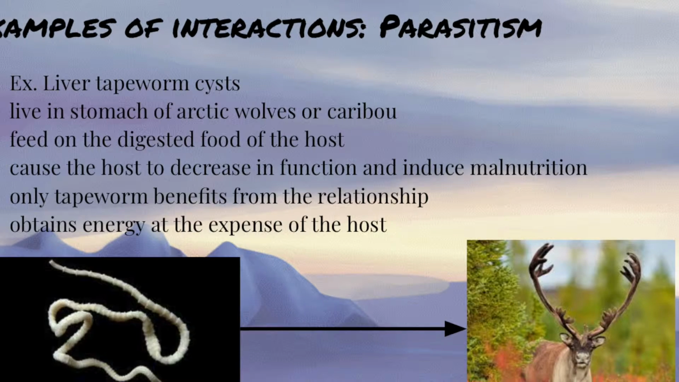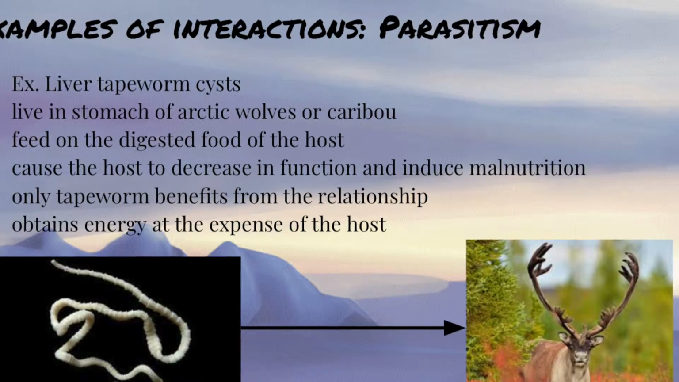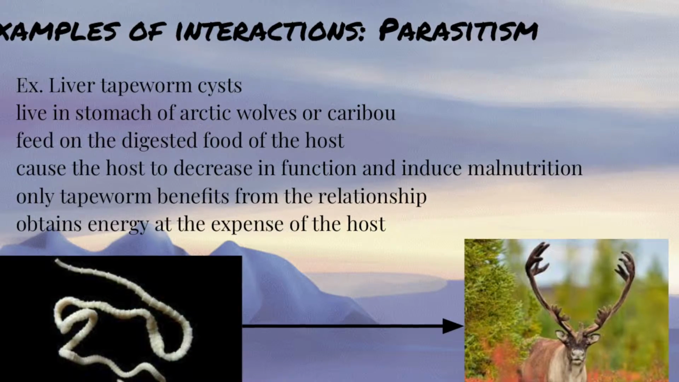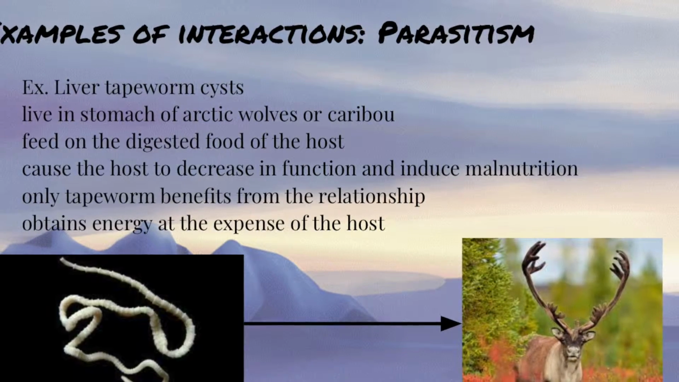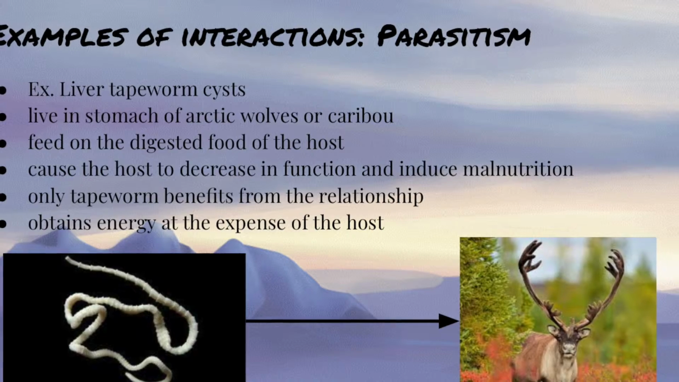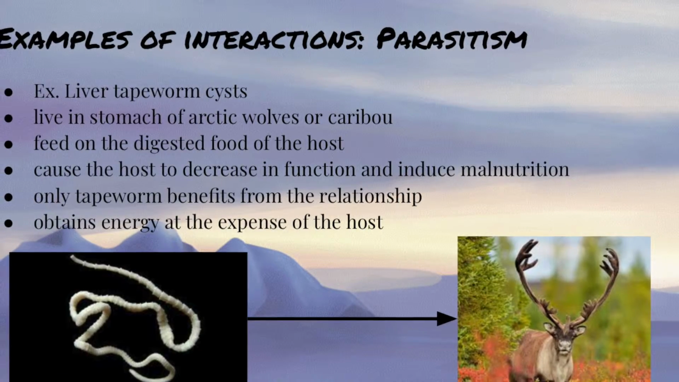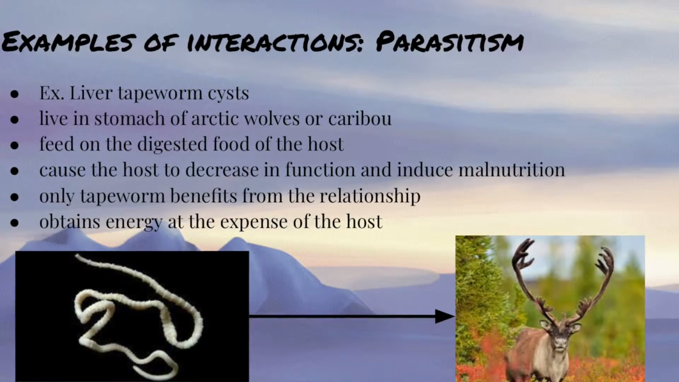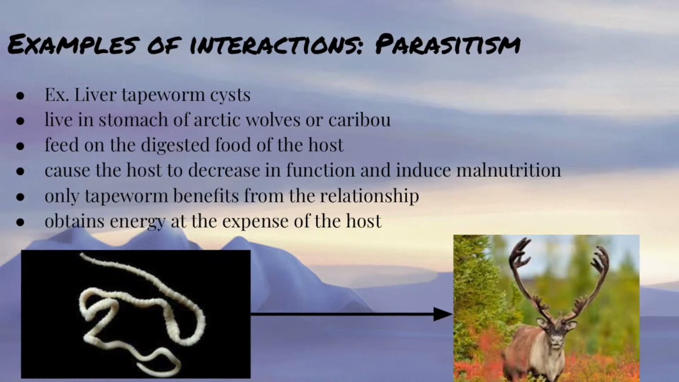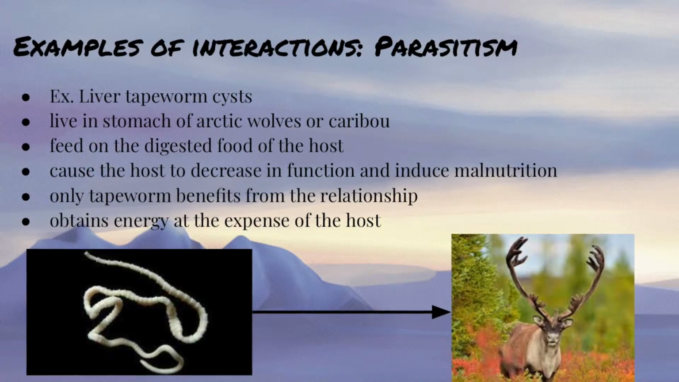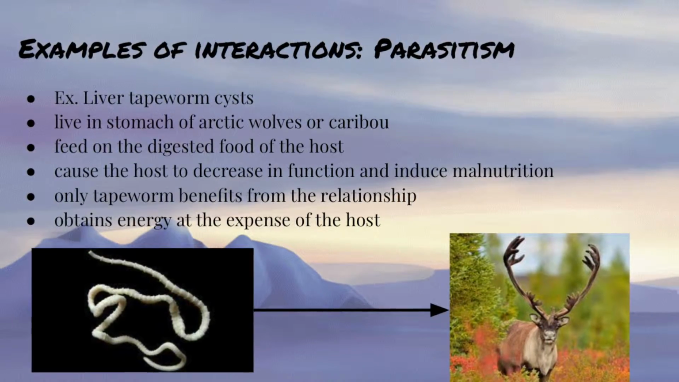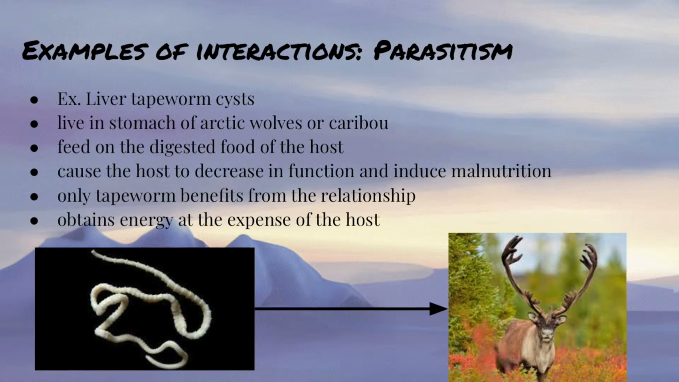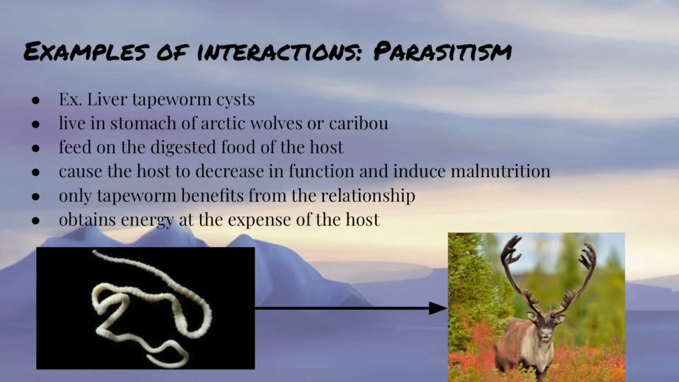The next interaction is parasitism. An example of this would be liver tapeworm cysts. They live in the stomachs of Arctic wolves or caribou. This is an example of parasitism because only the tapeworm benefits from the relationship between the two. The tapeworms feed on the digested food of the host, causing the host to decrease in function and induce malnutrition. The tapeworm obtains energy at the expense of the host.